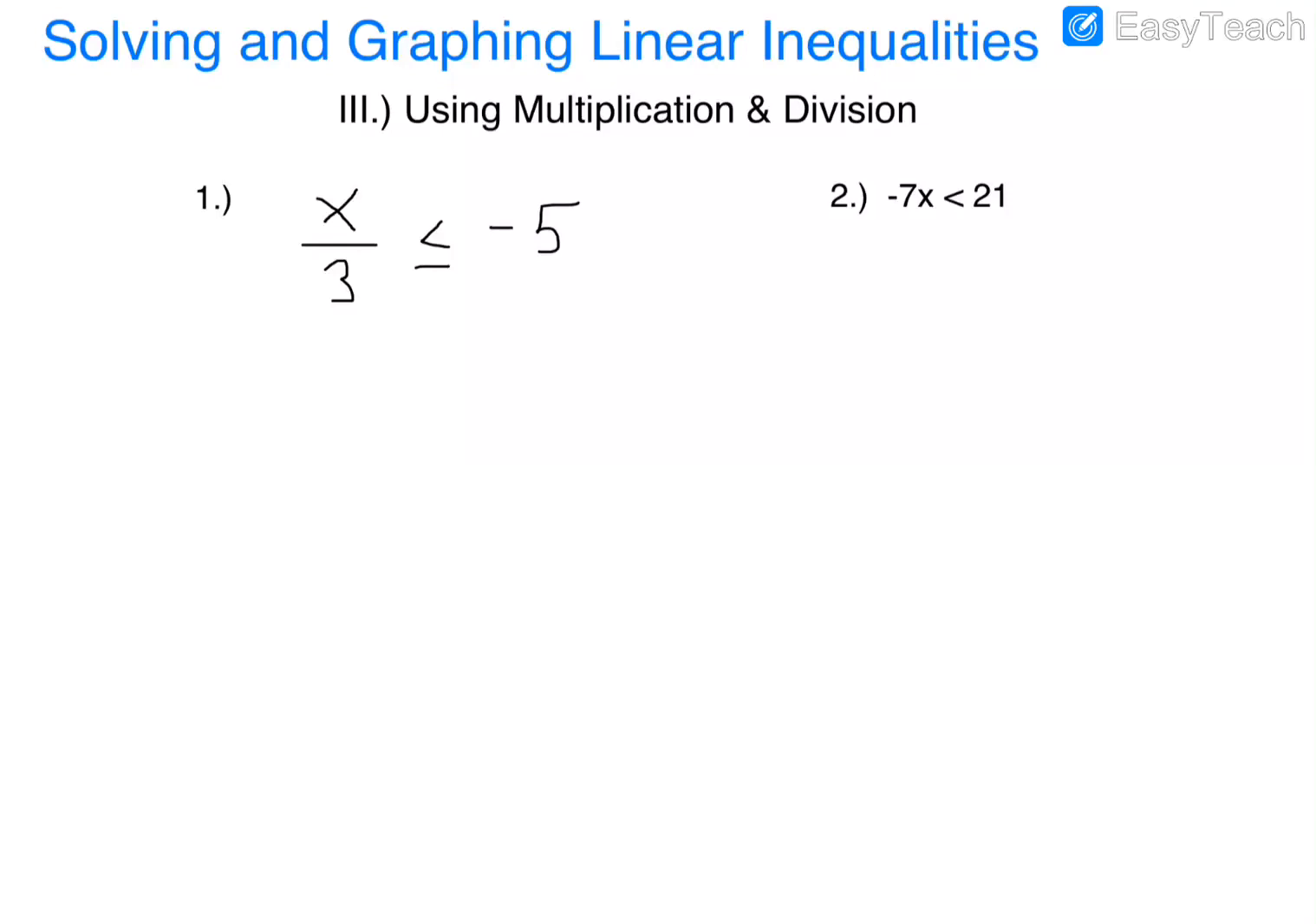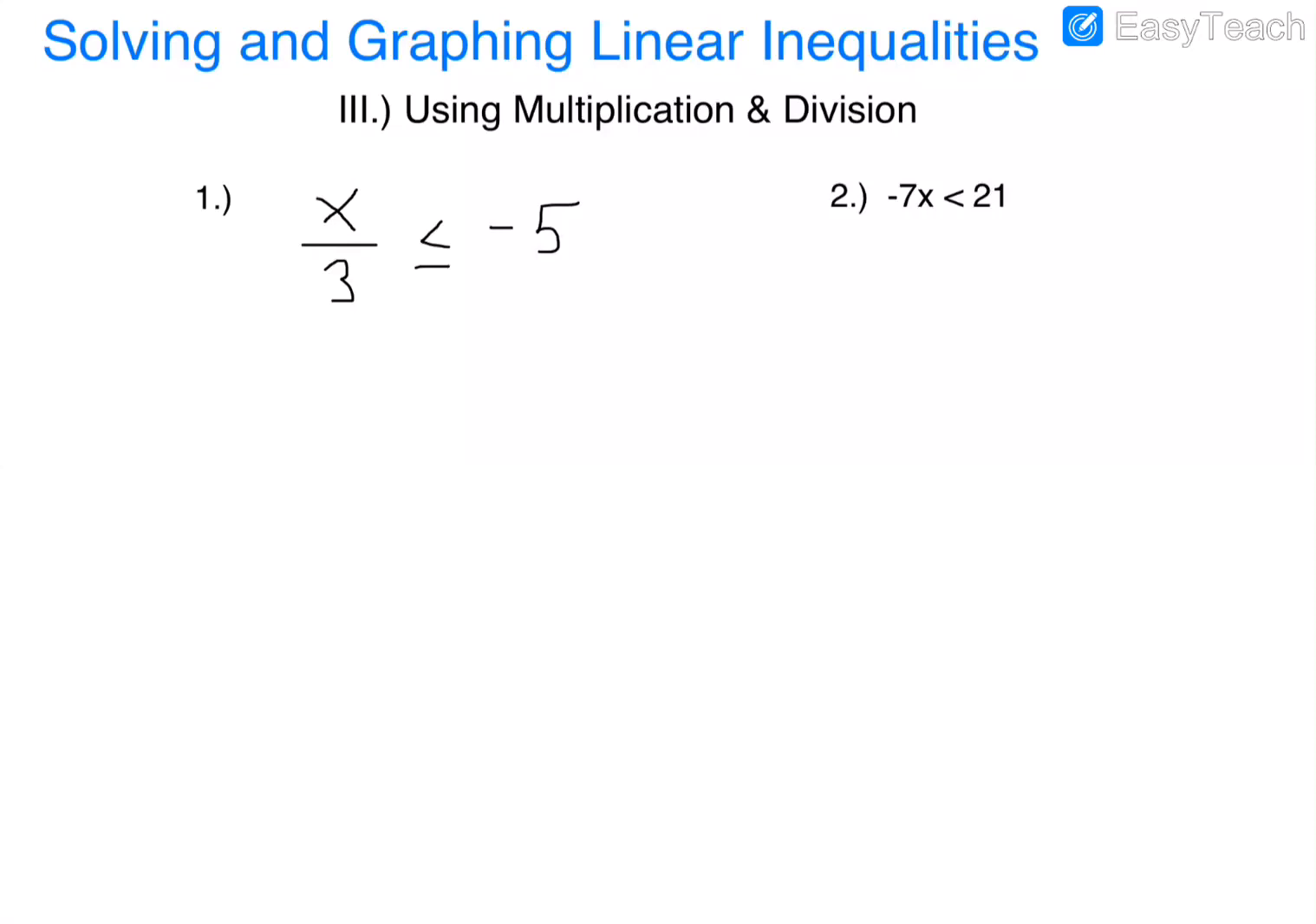Alright, for section 3, using multiplication and division, we are going to use multiplication and division to solve for x, to isolate those x's, to get those variables by themselves. So we got two different examples here. Number one, we got x divided by 3 is less than or equal to negative 5. In example 2, we got negative 7 times x is less than 21.